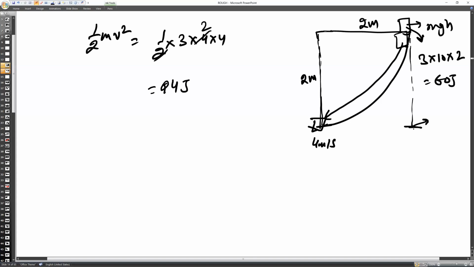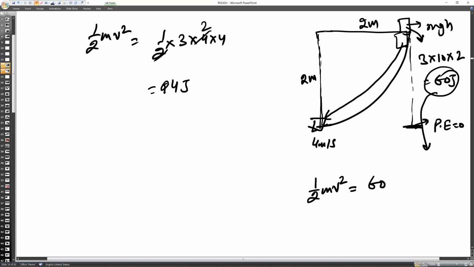How much speed must it have? Let me calculate that. It must have half mv square, because the kinetic energy will be exactly equal to its potential energy at this point, because at this point the potential energy will become 0 and the whole 60 joule energy will be converted into kinetic energy. So at this point of contact, the kinetic energy will be 60